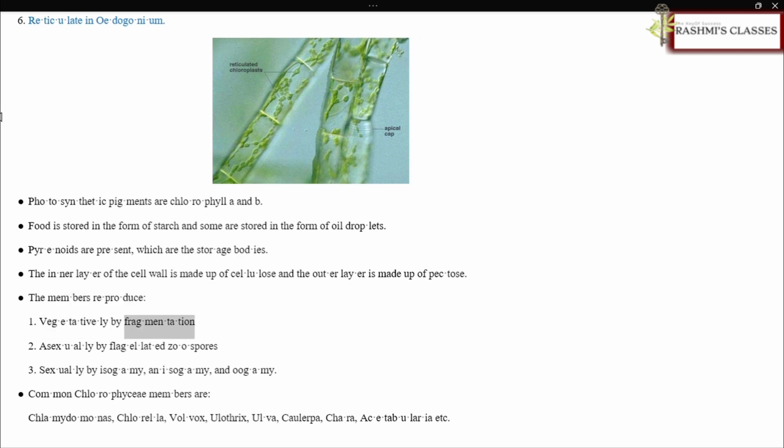The members reproduce vegetatively by fragmentation, asexually by flagellated zoospores, sexually by isogamy, anisogamy, and oogamy. Common Chlorophyceae members are Chlamydomonas, Chlorella, Volvox, Ulothrix, Ulva, Caulerpa, Chara, Acetabularia, etc.